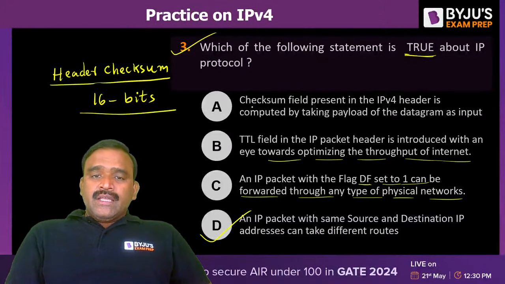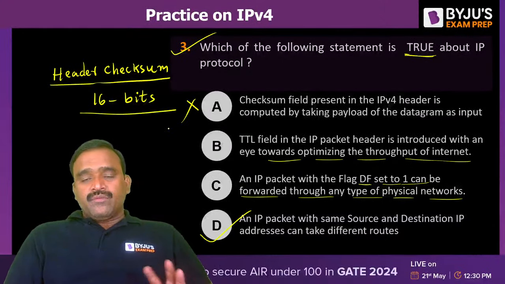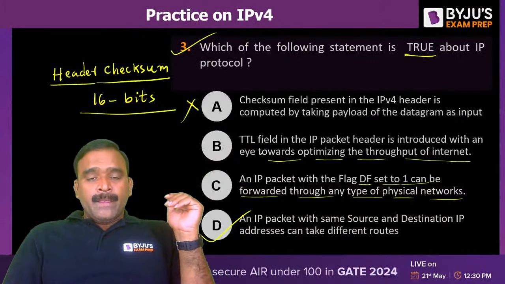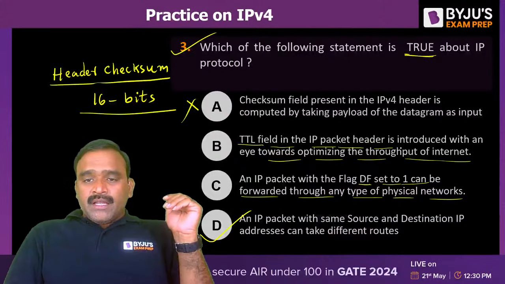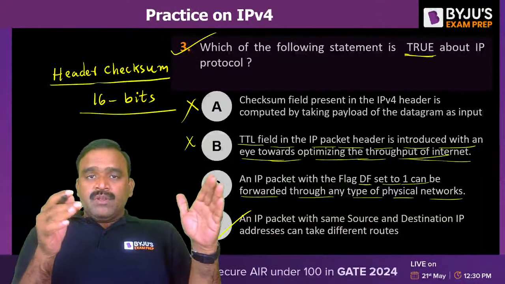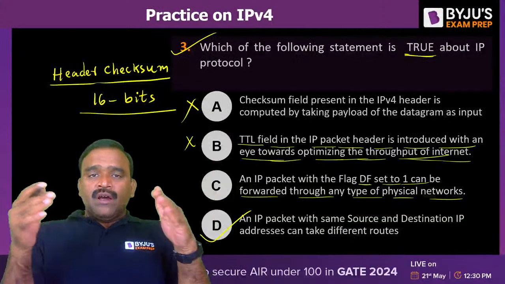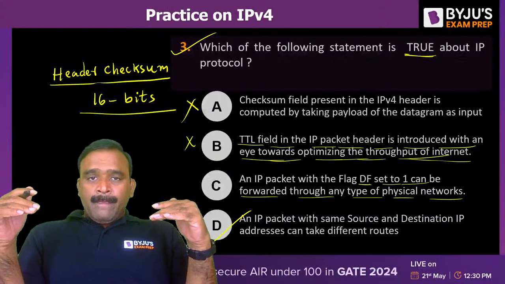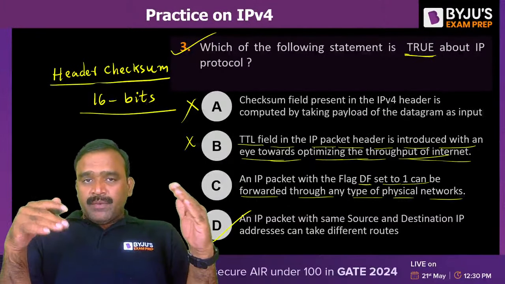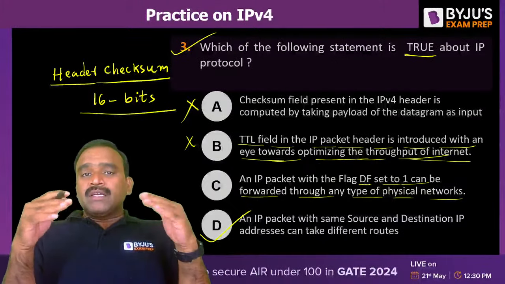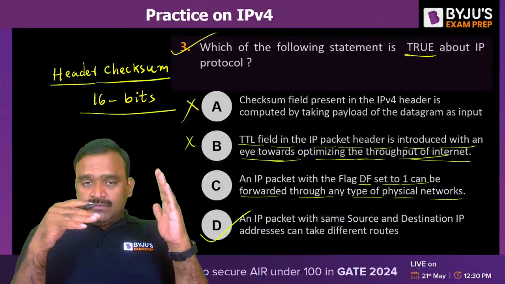So that's why this option is not correct, because we take the header content as input for estimating the checksum. And the TTL field in the IP packet header is introduced with an eye towards optimizing the throughput of the internet. No, actually the TTL field, time to live, is introduced for this reason. For example, if I set the time as 5 hops, and within 5 hops the packet has not reached the destination, it will be discarded. What is the reason? If we don't discard it, there is a chance the packet may loop among the routers without reaching the destination. To avoid packets looping indefinitely among the routers, we do this.